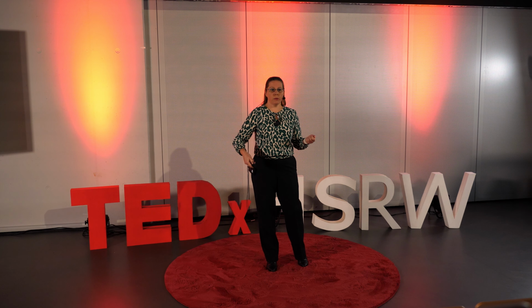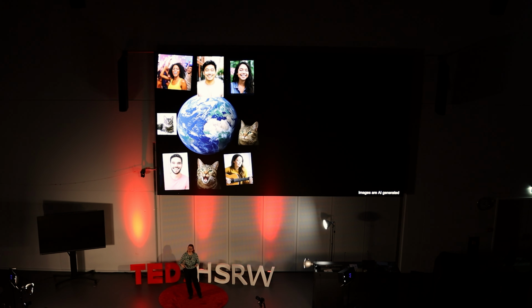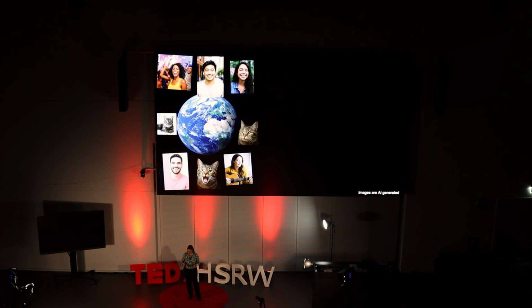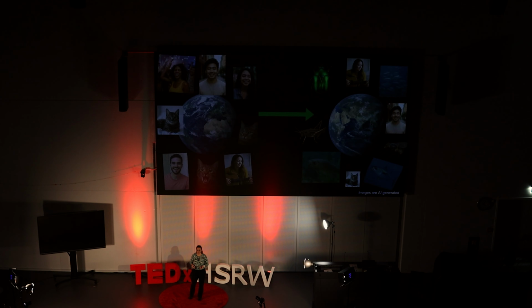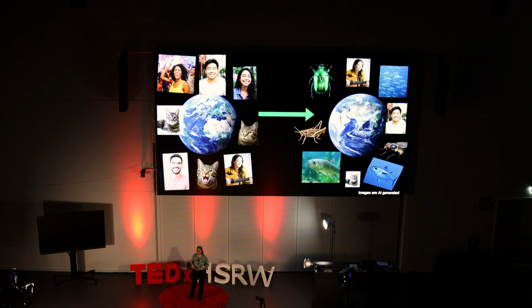And if we did that, we'd end up with a picture of Earth something like this. A lot of humans and a bunch of cats, right? But from down here, we know the Earth is 70% water. And we know that there are 1 billion insects for every one of us. The picture of Earth should look something more like this.